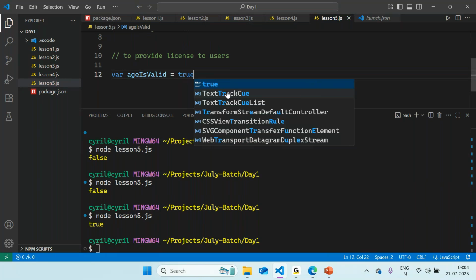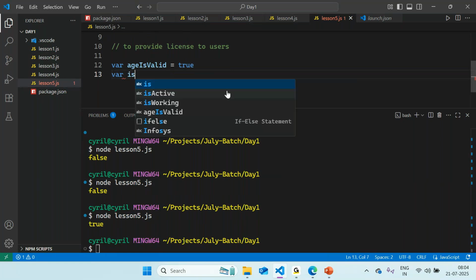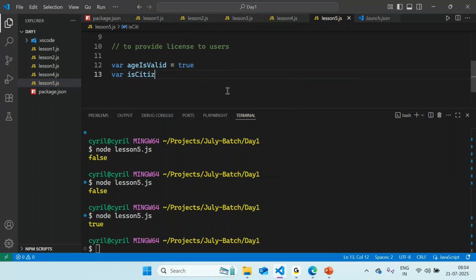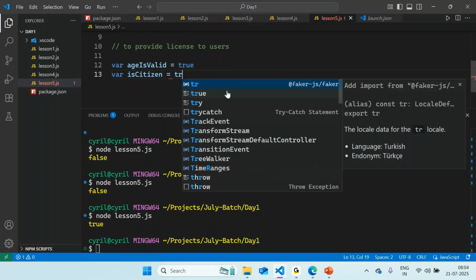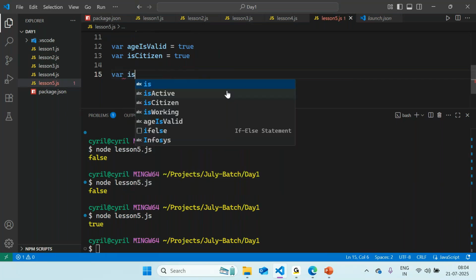Also I would check whether that individual is a citizen of that country or not. And I can make another statement for whether he is eligible.